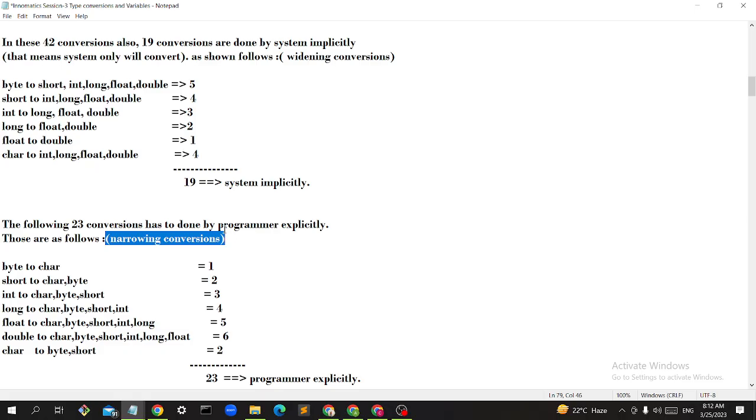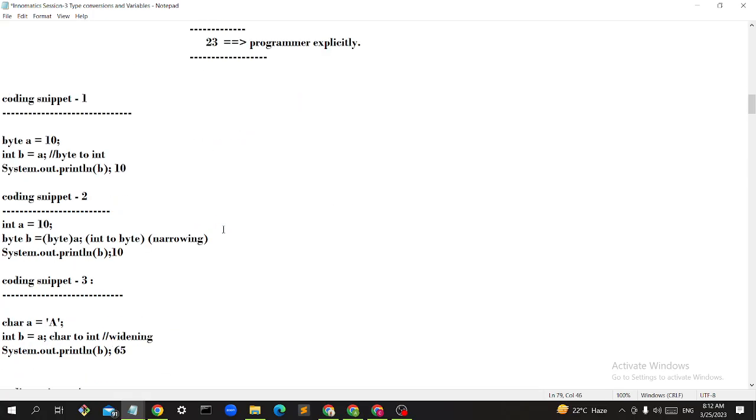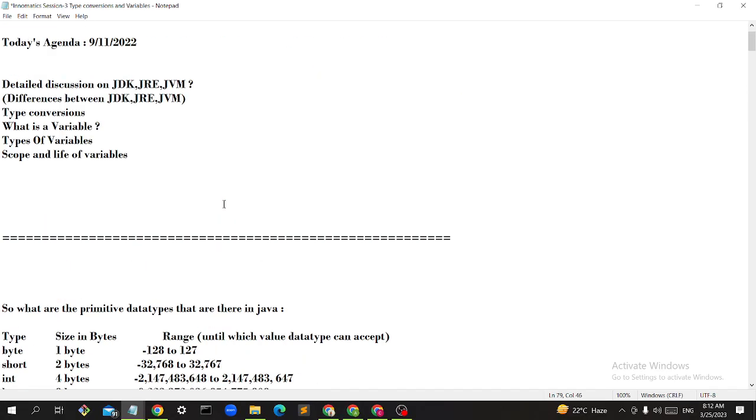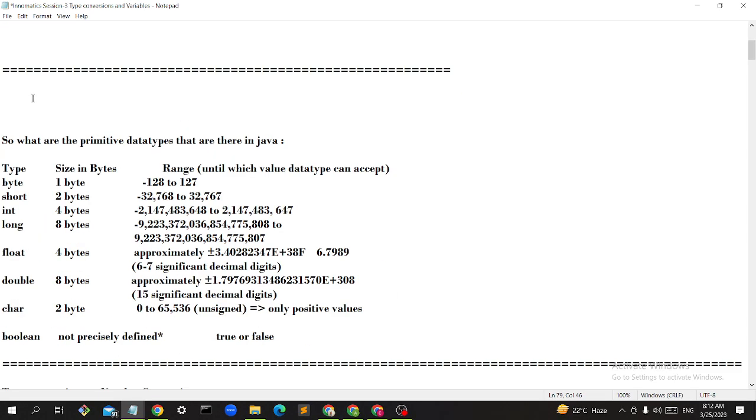Then I will show you in the example format now in this coding snippet. See here, guys. I have not told you how to declare the data type, the syntax also. The syntax will be like this: you need to first declare the data type, then write your variable name, then give a literal or value.